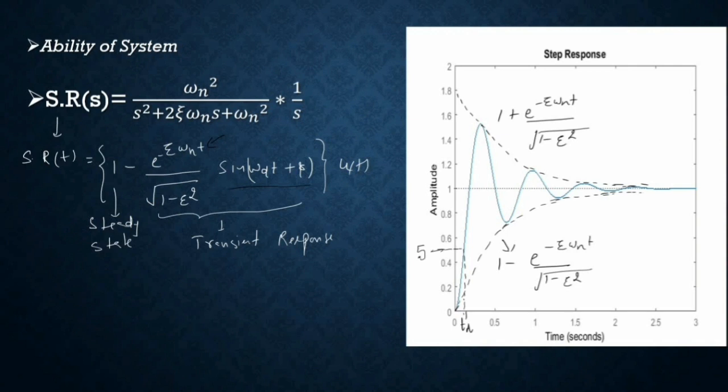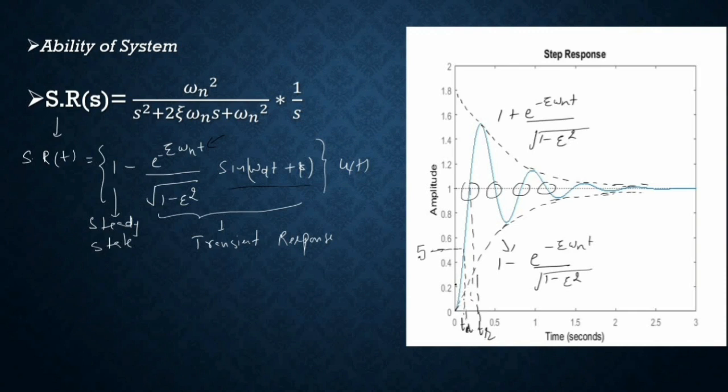This is the second order underdamped system. It will take finite time, but there is a problem. It will reach the final value of the response multiple times, like here. So which one is the rise time? The rise time is the time it takes to reach the final value of the response the first time. This is the first time it will reach. So this is equal to tr.